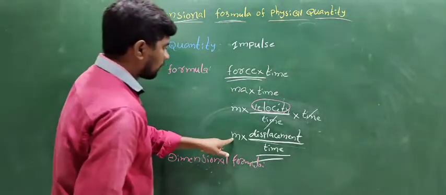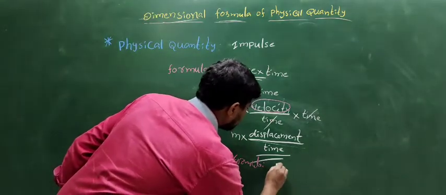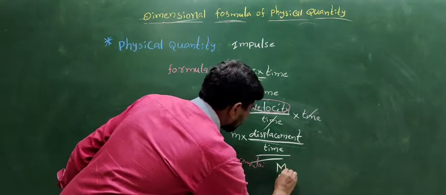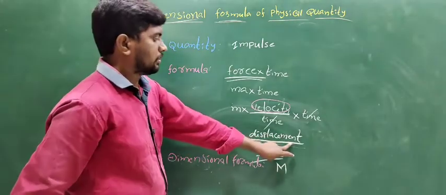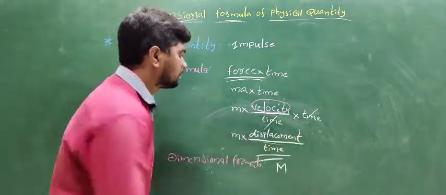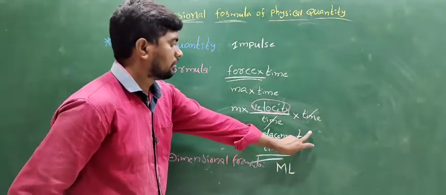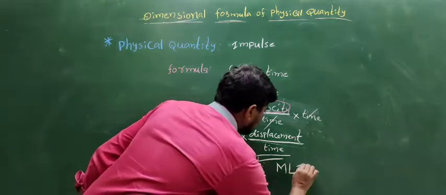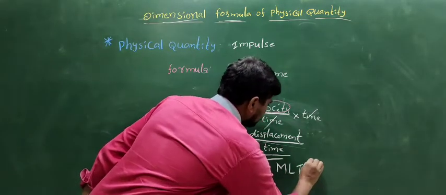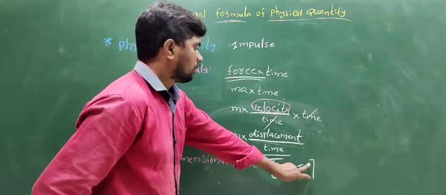The dimensional formula of m is the mass, capital M. The dimensional formula of displacement means length. The dimensional formula of length is capital L, and the time in the denominator is T; to convert into the numerator it is T inverse. So the dimensional formula is the square bracket of M L T to the power of minus 1.